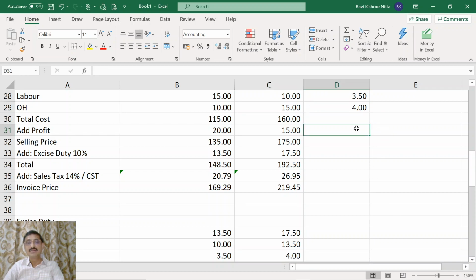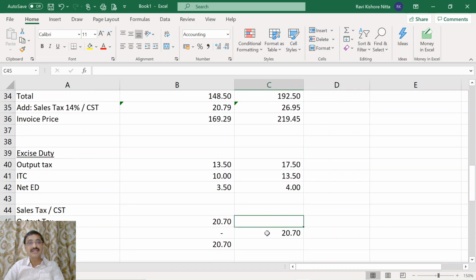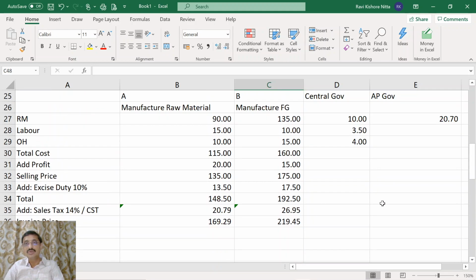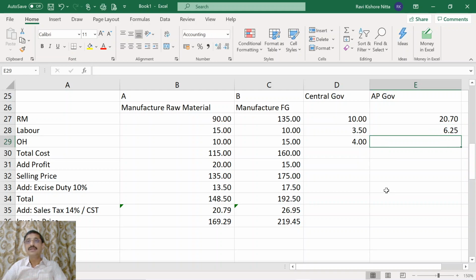What is the state sales tax? 26.95. Now what is the input tax credit? 20.70. So what is the net tax payable? 6.25. So 6.25 will be paid to the AP government.